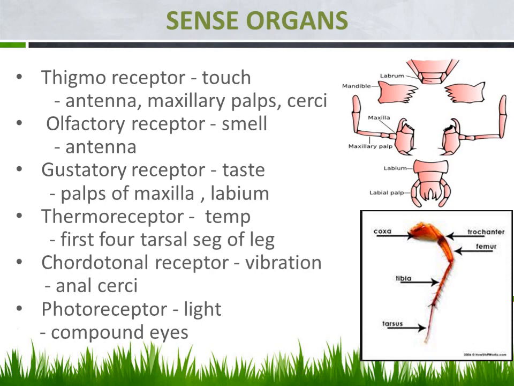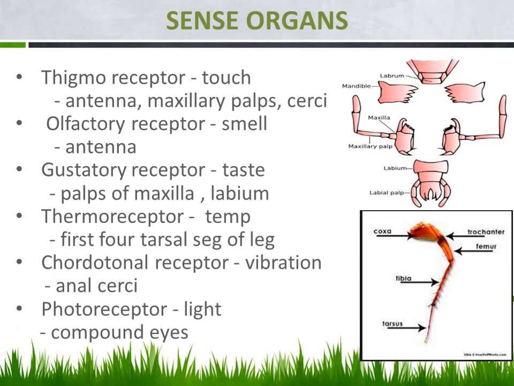The first one is the thigmoreceptor. This receptor is especially for receiving the touch sense. And wherever it is located, it is located in the antenna. Of course, you may know about the antenna. It is a pair of antennae located in the head region. And the next region is the maxillary palps. What do we mean by maxillary palps? The first figure which is displayed there.